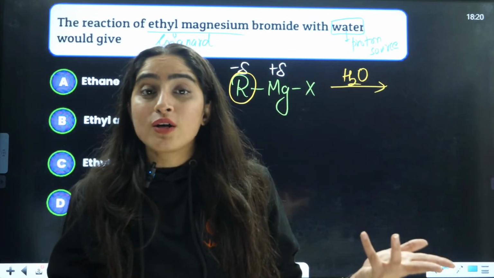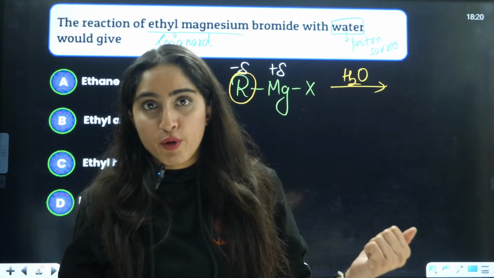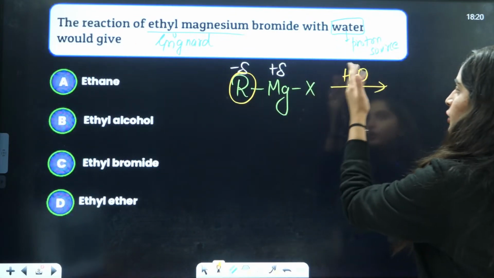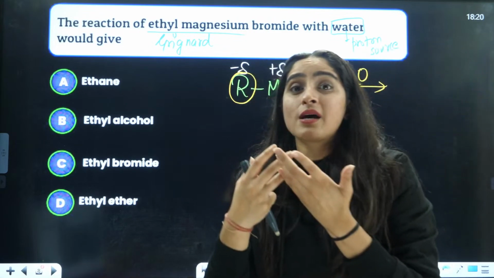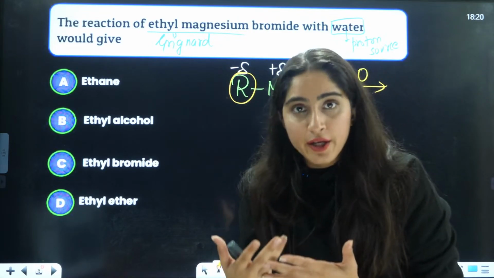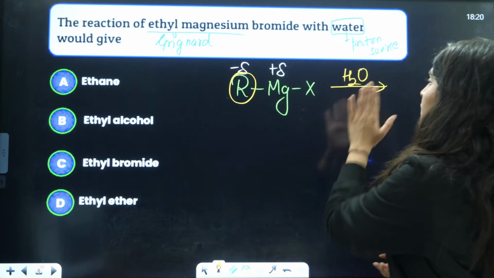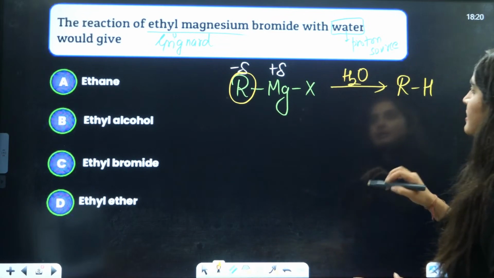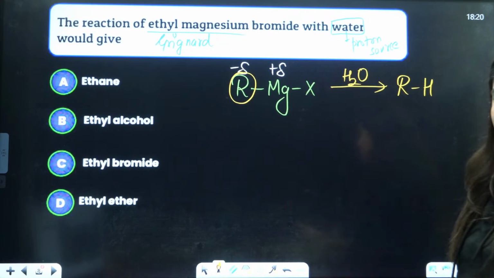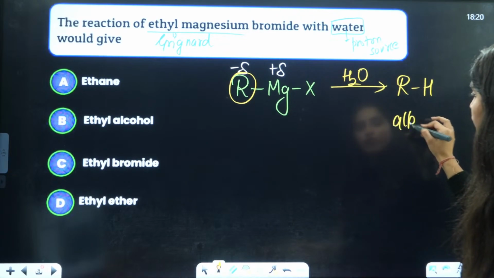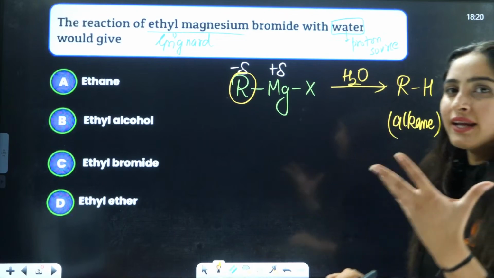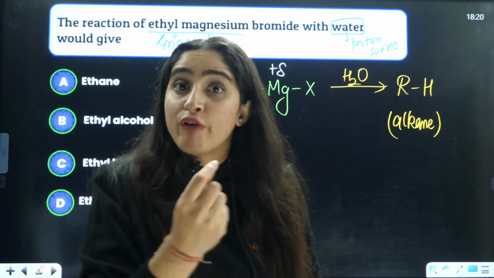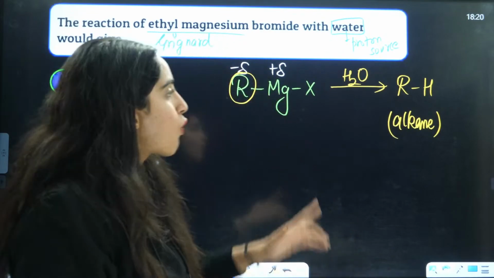Other sources of protons are like alkyne, which is also a source of proton. They can also ask you the same question in NEET 2025, where you have an alkyne, or another proton source, some acid, that is also a proton source. So basically it is going to take the proton and become RH, and it is going to release MgXH. That means an alkane is formed after that. It is very reactive. That is why in the formation of Grignard reagent, we use dry ether. Why dry ether? Because it is very reactive towards moisture.